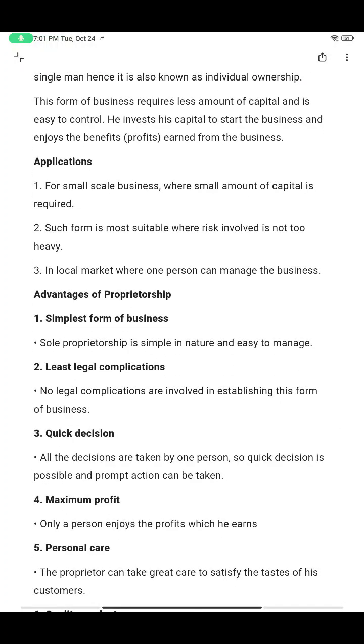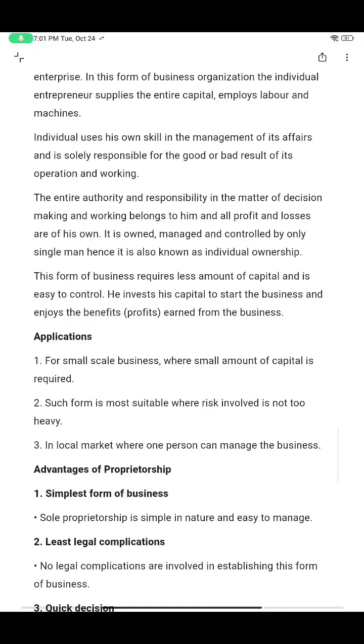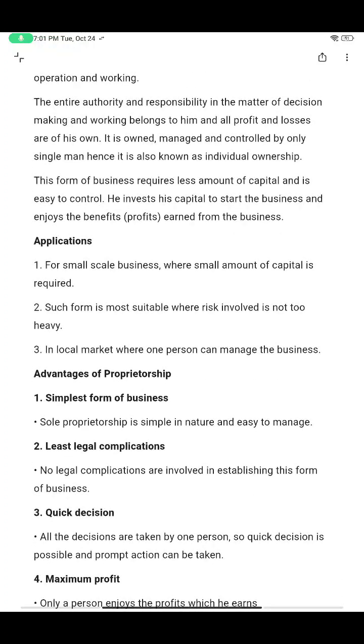Sole proprietorship works when the business is small scale. That means you don't have to invest more, where the investment is less, because this is only one person, right? One person cannot invest a huge amount of capital. So we can expect this type of business when it is small scale, and also when the risk in the business is less.